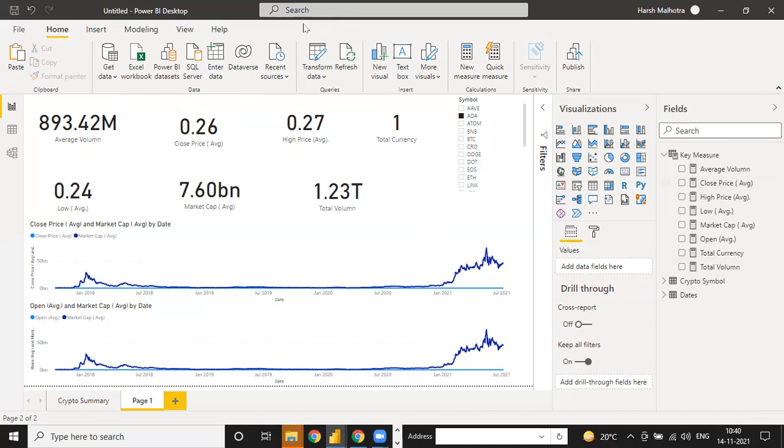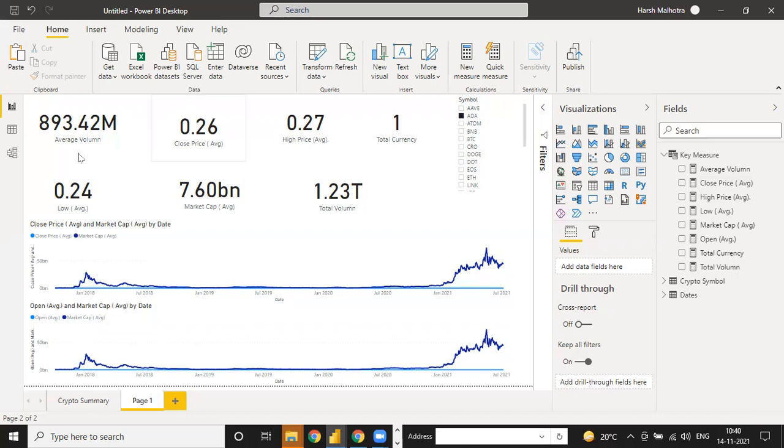Yeah, I can see the data for crypto symbol as well as dates, but I cannot see the key measure data in the Power Query Editor, right? You cannot see key measure in Power Query because this table is created manually. This table is not made by transformation. In the query editor you can see only those tables which are transformed by you, which are connected from sources, not those tables which you created manually.